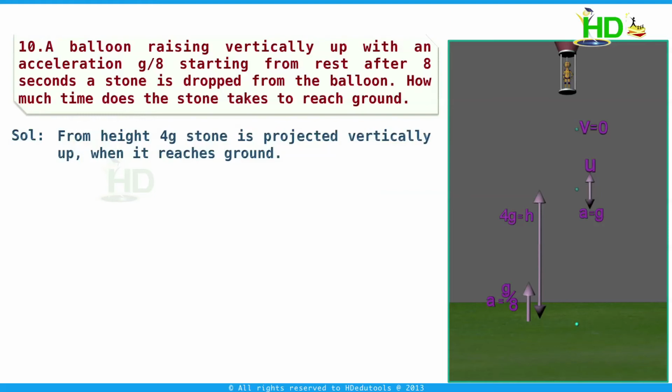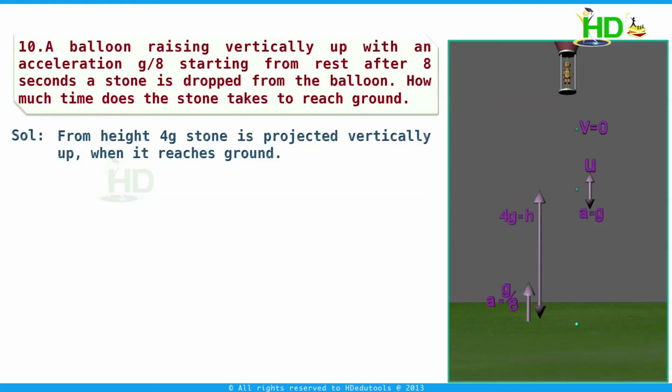This is our problem. The stone is dropped from the balloon. That means the stone is dropped from this height. At this position, the velocity of the stone is g meters per second, which is vertically up. It is at a height 4g meter.